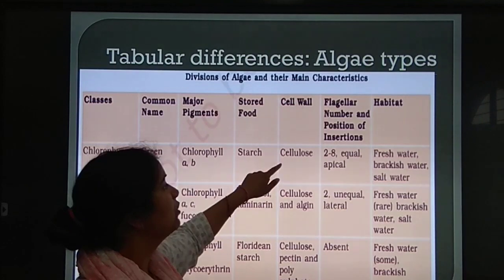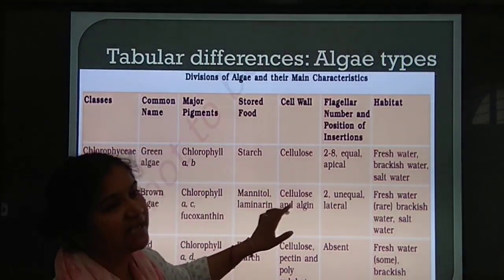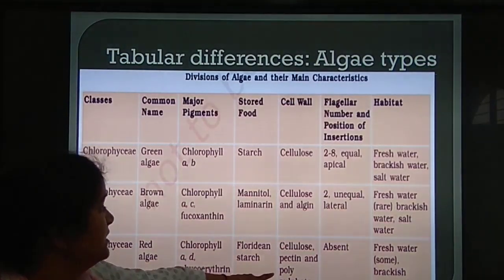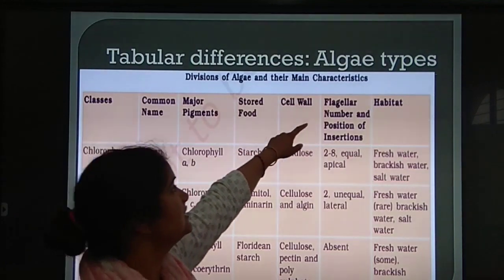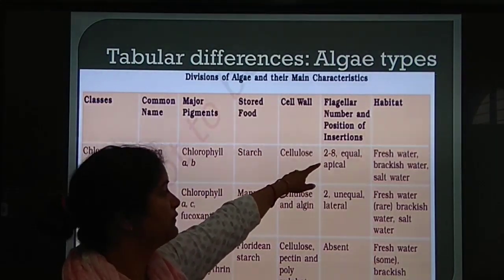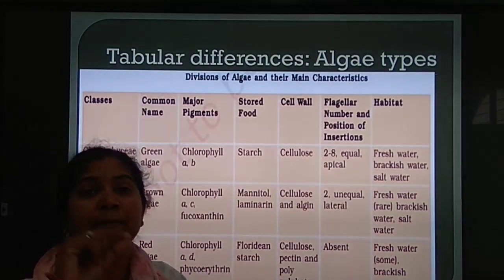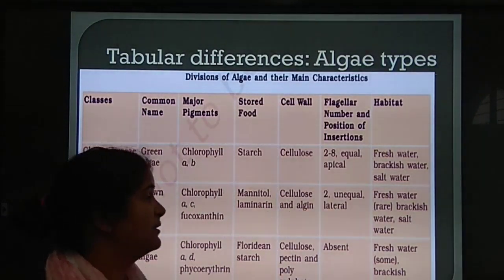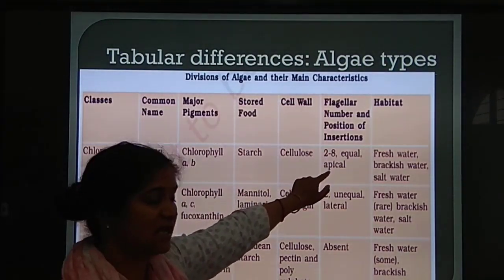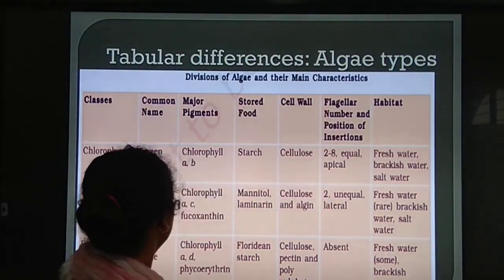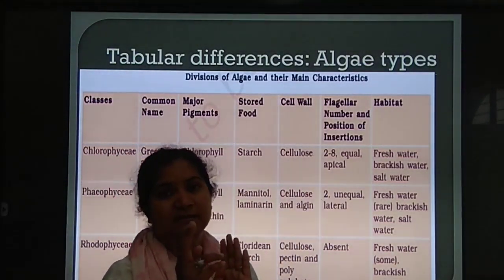Now cell wall. Mostly the green algae has a cell wall of cellulose, Phaeophyceae has cellulose and algin, and Rhodophyceae has cellulose, pectin, and polysulphate esters. Flagella number, position and insertion: flagella in their spores. How many flagella will be there and what will be the location of the flagella coming from the spore? Two to eight flagella can be there in the spore of Chlorophyceae, equal in size.